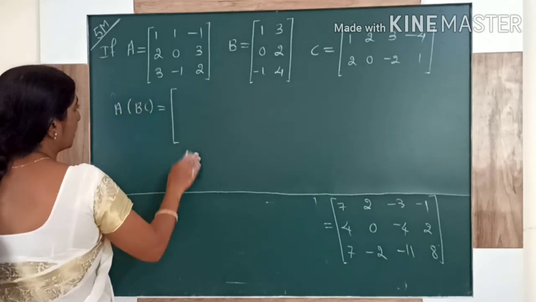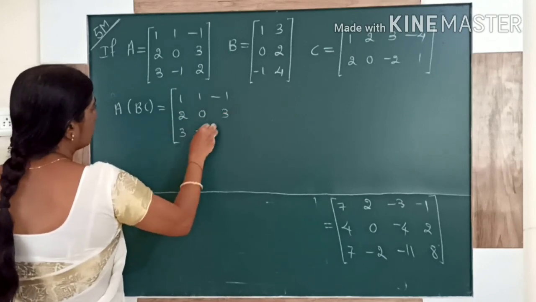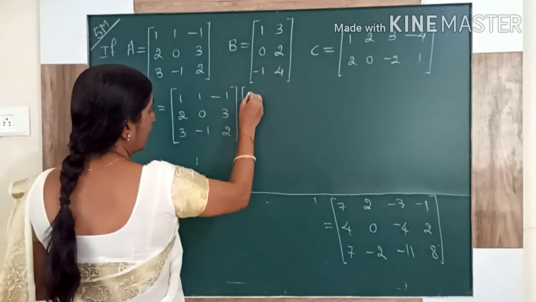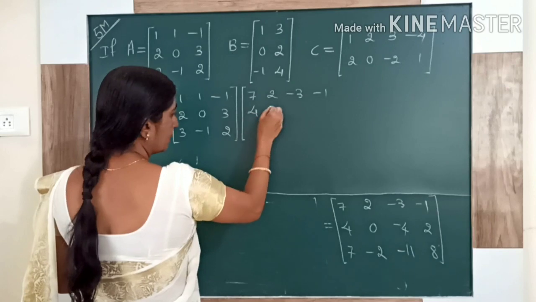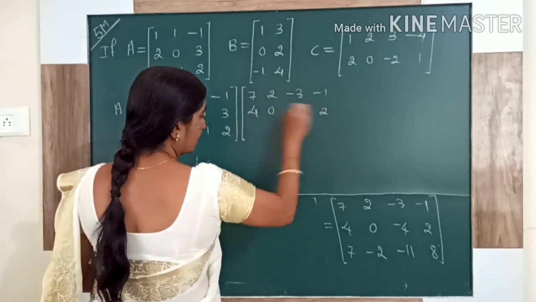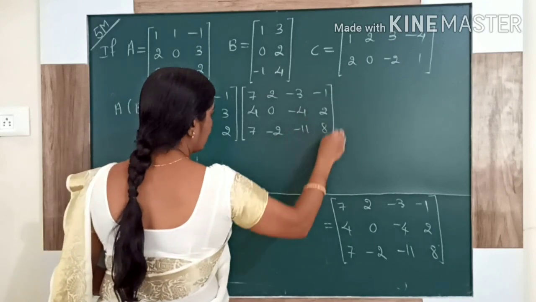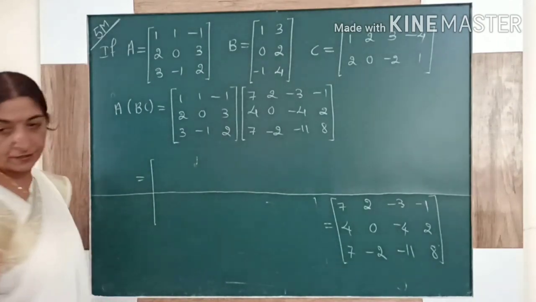First write matrix A, then write whatever you multiplied. Just multiply this.